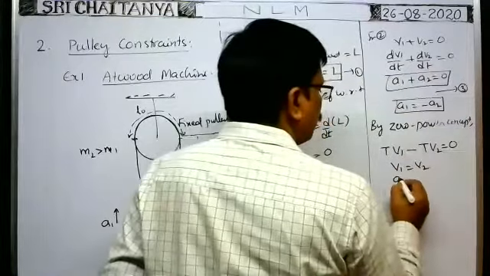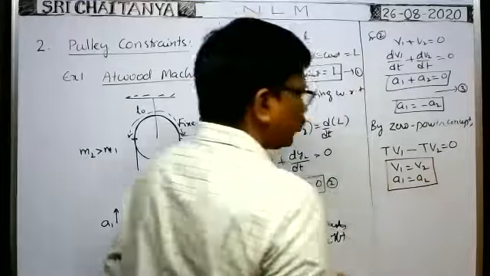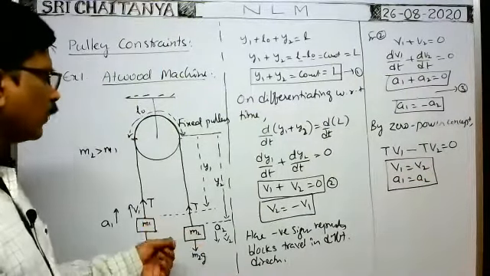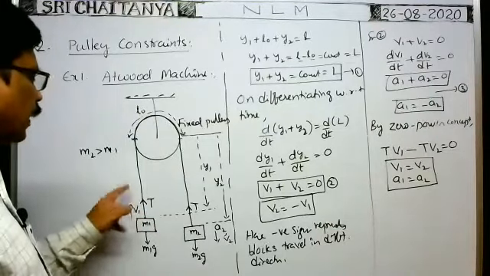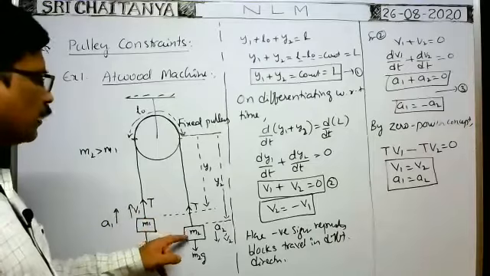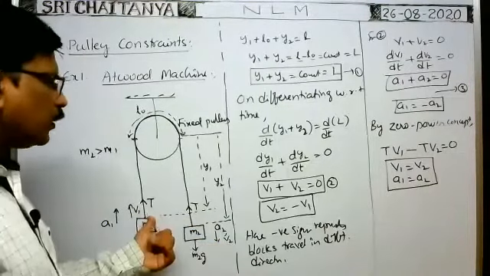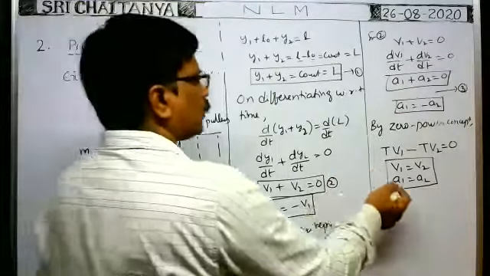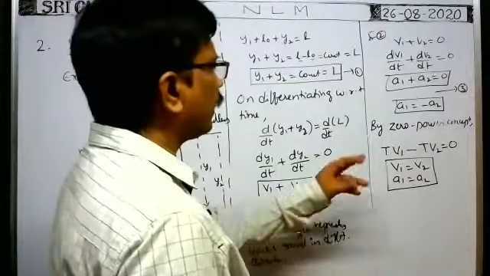When v1 is equal to v2, a1 is equal to a2. These are the constant relations. From this also it is clear that suppose at any instant of time the velocity of the first block in upward direction is v1, the velocity of the second block is also the same, v2 is equal to v1 only, but in opposite direction. Similarly accelerations are also same in magnitude, already I said. So by zero power concept we can do like this.